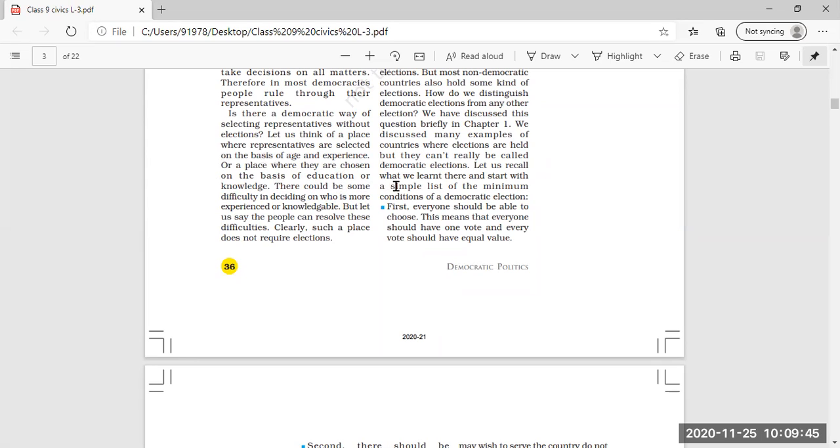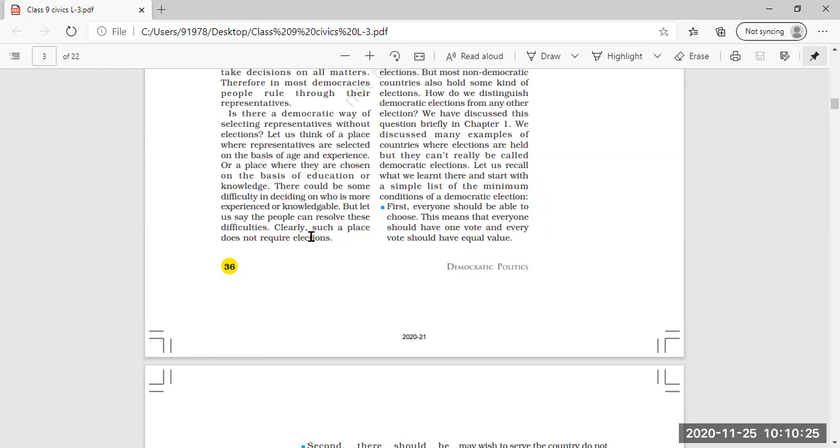Or a place where they are chosen on the basis of education and knowledge. Another criterion of choosing people is education and knowledge. So if elections are not there, people can choose on the basis of age, experience, knowledge, and education. But there could be some difficulty in deciding who is more experienced or knowledgeable. In choosing representatives on this basis, a difficulty may arise as to whom we can choose as the more knowledgeable or more experienced person.